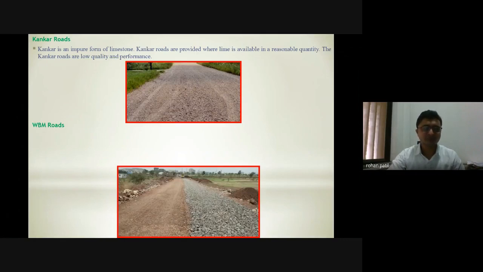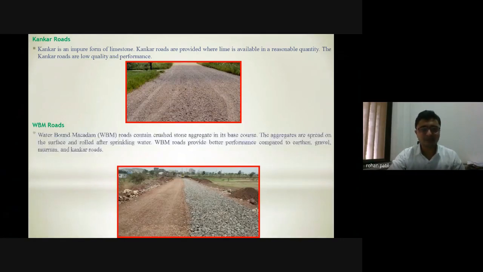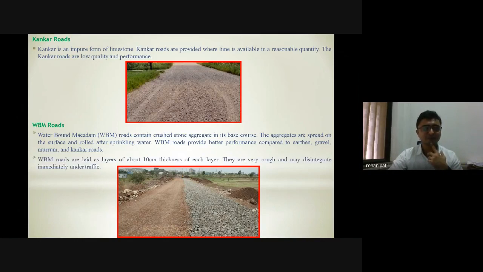WBM roads are nothing but water bound macadam roads. They contain crushed stone aggregates in the base course. The aggregates are spread over the surface and rolled after sprinkling of water. WBM roads provide better performance compared to earthen, gravel, murum and kankar roads. These are all kacha roads. They are made of crushed stone, laid and compacted properly by sprinkling of water, and a proper surface layer is given. These are called water bound macadam roads.